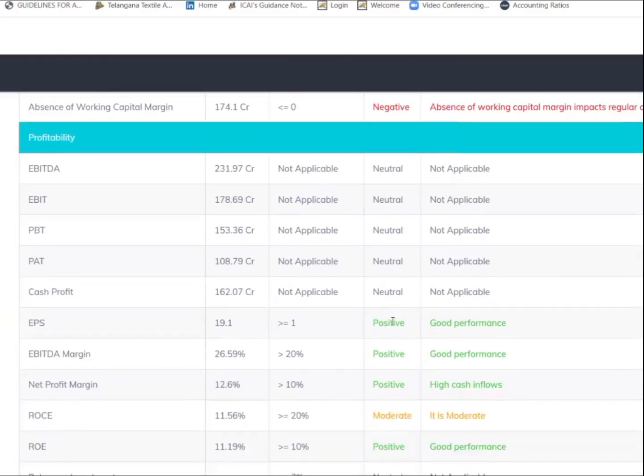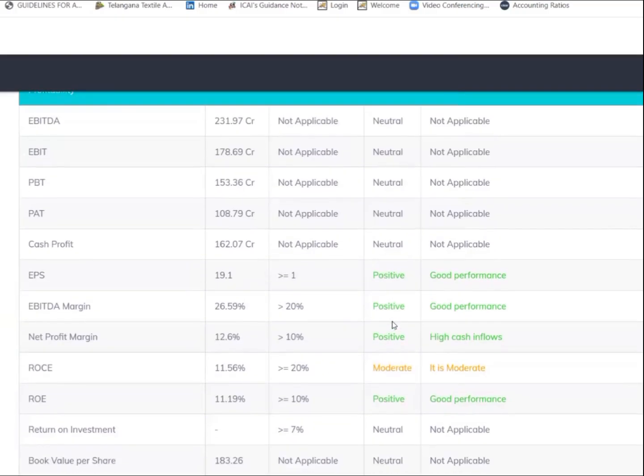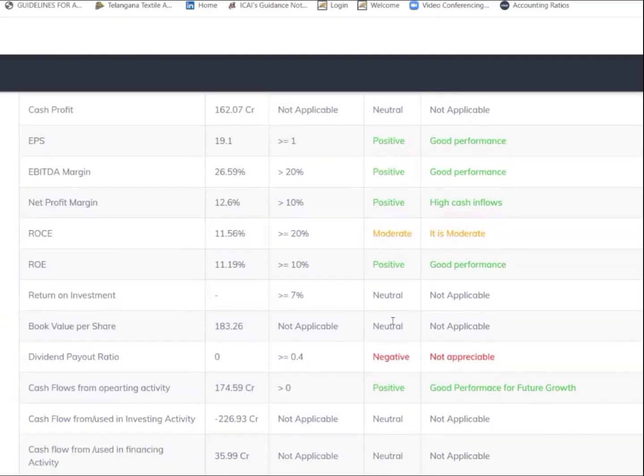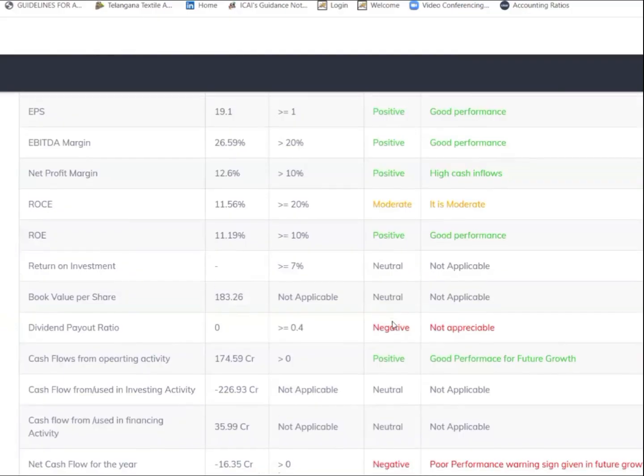So next is profitability. Coming to EBITDA, 231.97, EBIT is 178.69, PBT is 153.36, PAT is 108.79, cash profit 162.07, EPS 19.1, EBITDA margin 26.58, so okay, good. Net profit margin 12.6, ROC is 11.56, ROE is 11.19.